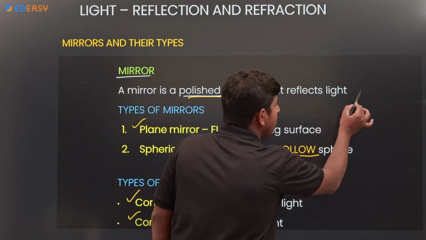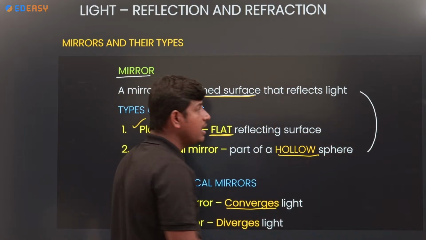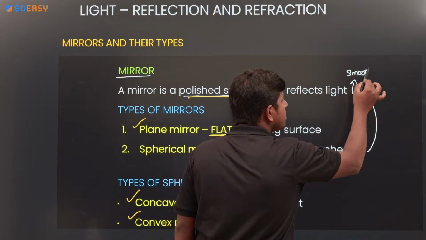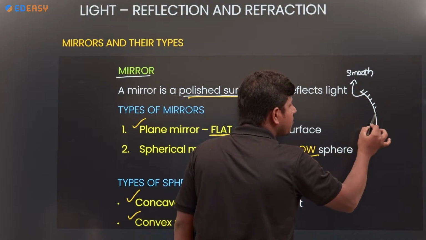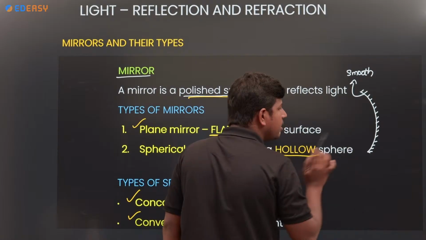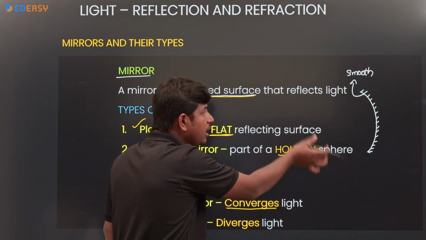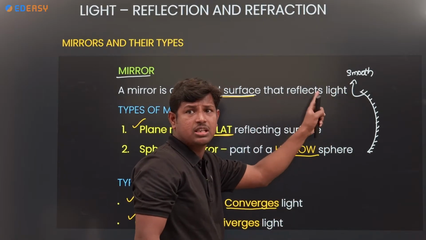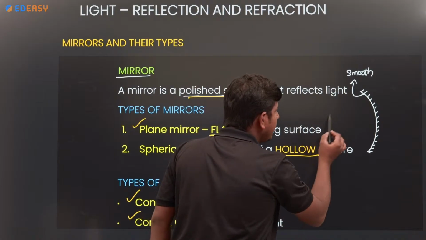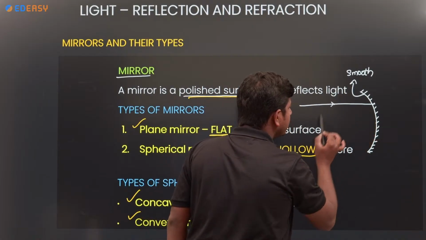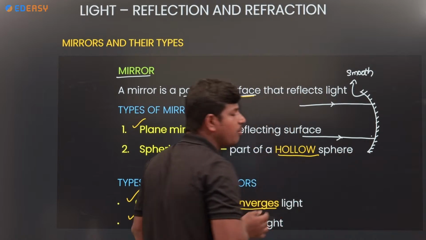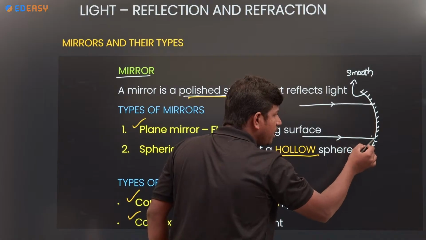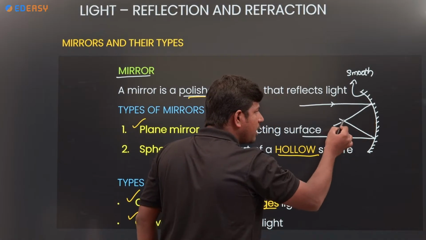For example, I am taking a mirror like this. The inner side is a smooth, polished surface. The outside is a rough surface, which I am marking like this. So where will the smooth surface be? Inside. Outside is the rough surface. If I take a number of light rays, how will they behave? After striking the surface, they will meet at a point, right?